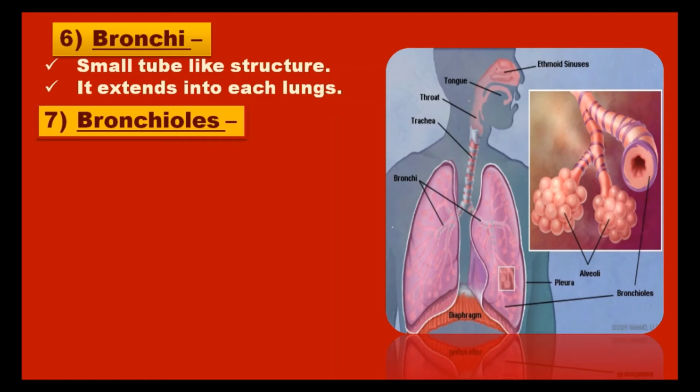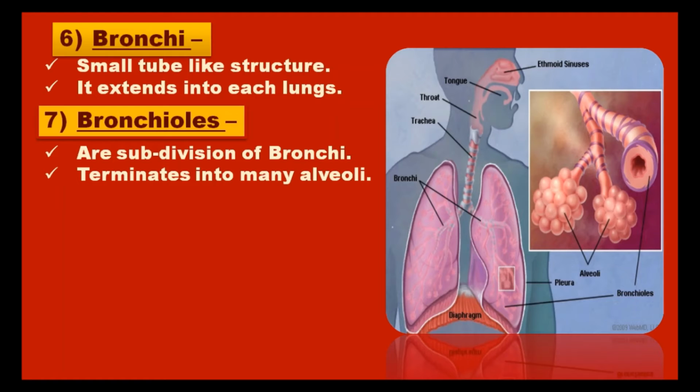Bronchioles. Bronchi are subdivided into smaller tubes called bronchioles. Each bronchiole finally terminates into many alveoli.